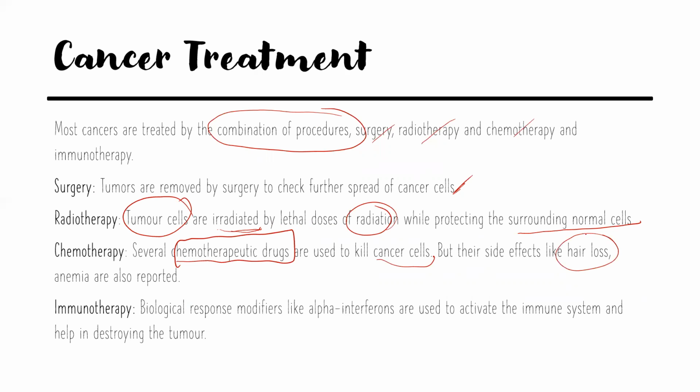They cause hair loss and anemia. Immunotherapy uses biological response modifiers like alpha interferons. These activate the immune system of the body so that it can destroy the tumor on its own.